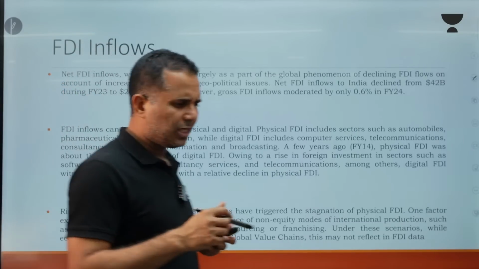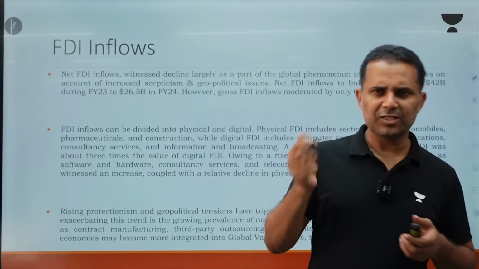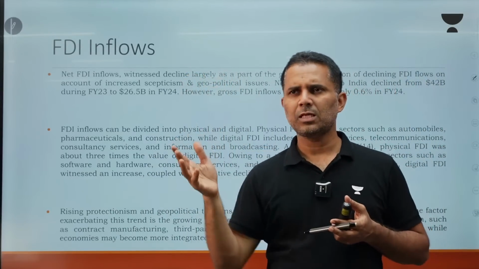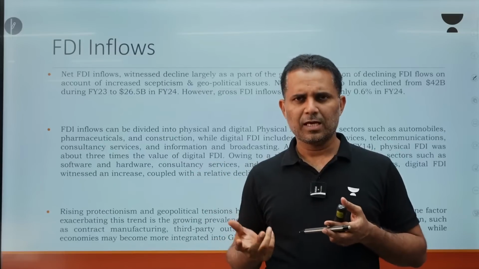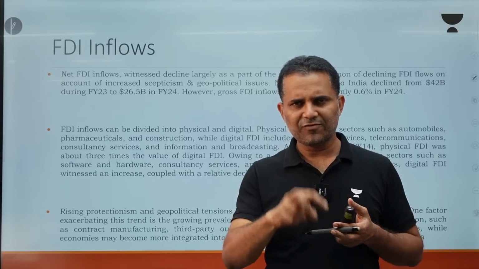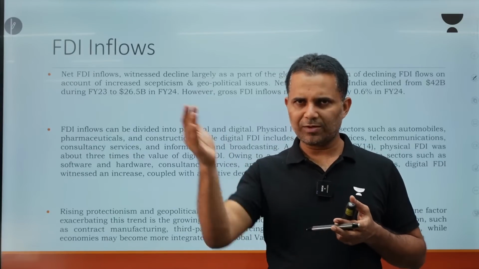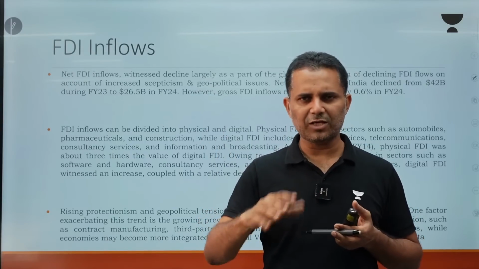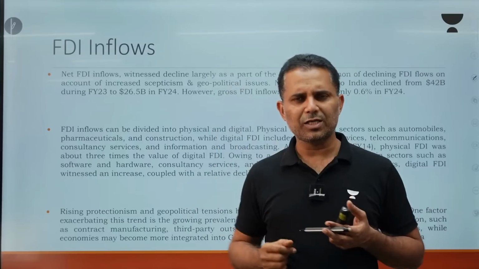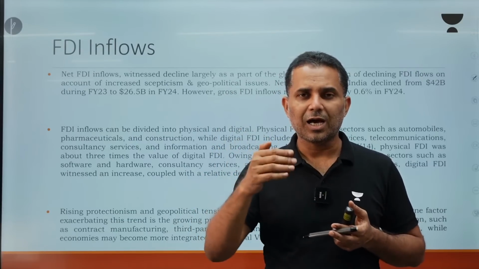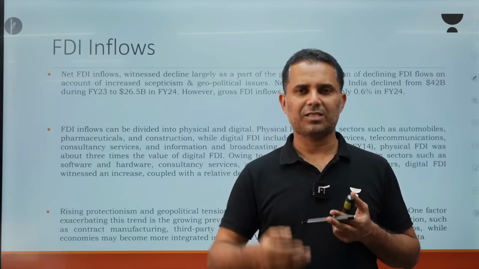And one very important aspect of the decrease in physical FDI is that earlier, if a particular company abroad, let's say Apple, wanted to manufacture their phone in India, they used to create a subsidiary and invest. So whatever amount they invested was counted in FDI, so our FDI used to increase. Now what they are doing is, they are not investing in India, they are hiring contract manufacturers.